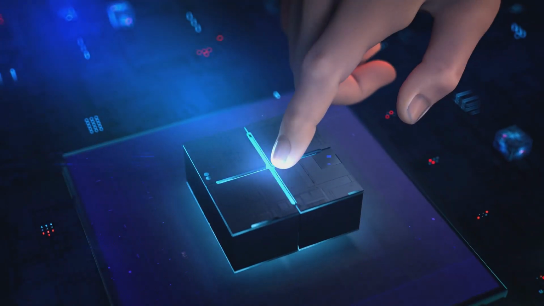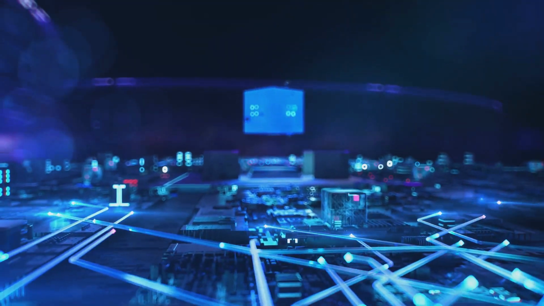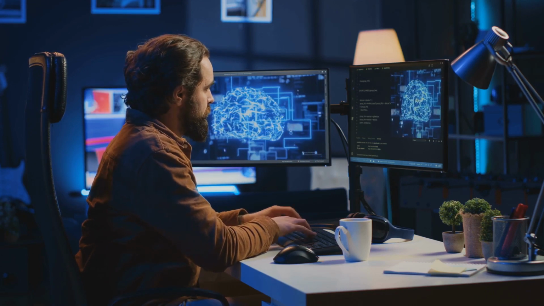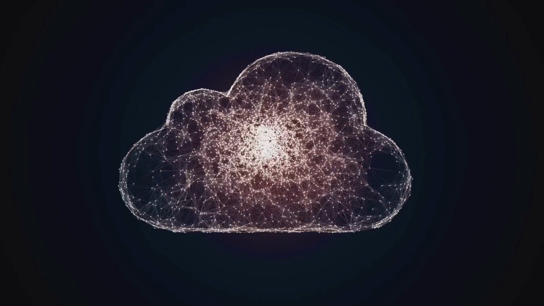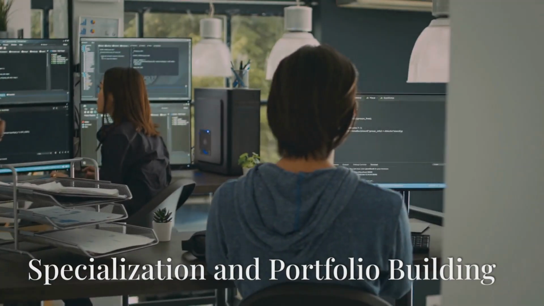Work on projects that involve real-world data, such as image classification or natural language processing. Develop an end-to-end project, such as an image classification model. Deploy the project on cloud platforms like AWS or Azure for hands-on experience.